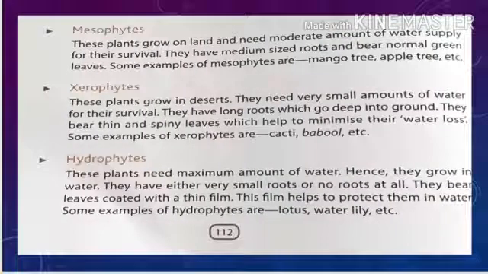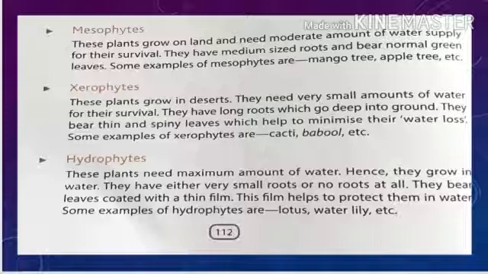In this way, we can say, dear student, mesophytes need a medium amount of water, xerophytes need a minimum amount of water, and hydrophytes need the maximum amount of water. What about the leaves? Mesophytes have normal green leaves, xerophytes have spiny leaves.